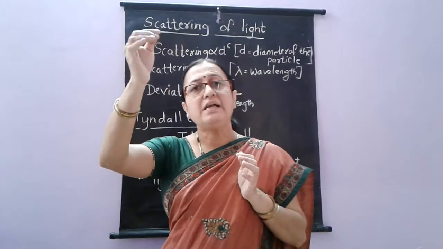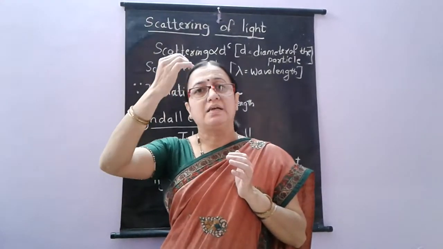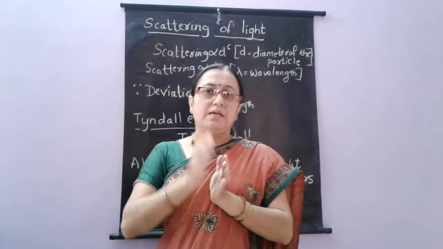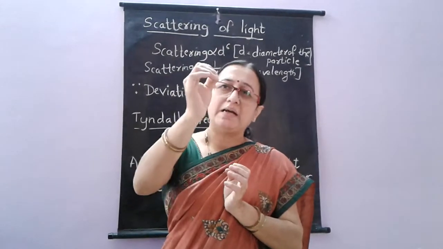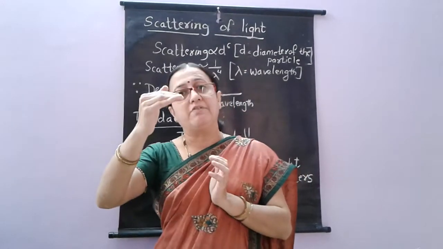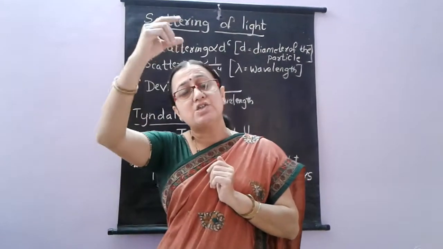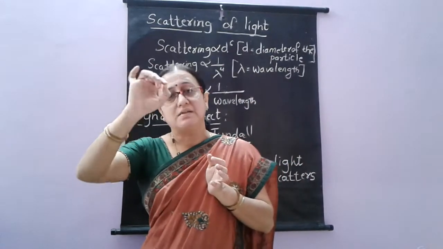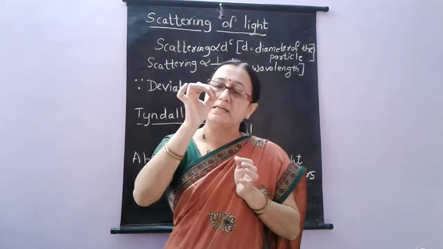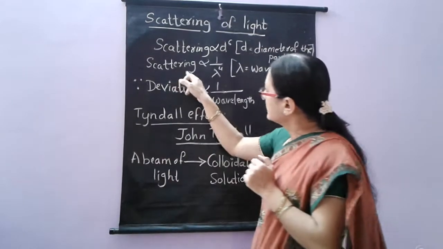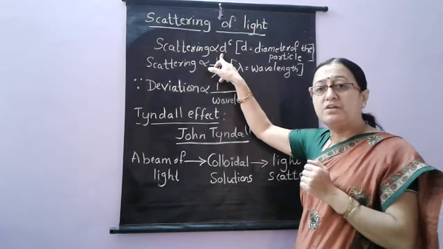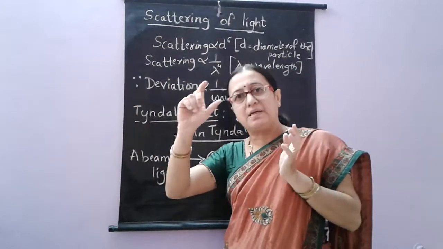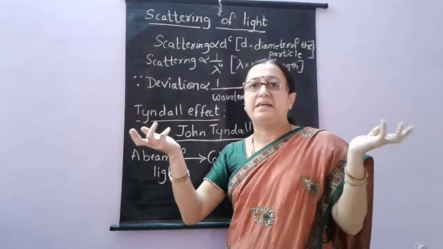Now when the light travels in a medium where the particles are bigger, then more scattering takes place. If the light is passing through a medium in which the particles are very small, then the scattering will be lesser. For larger particles, the red color scatters the more, and for smaller particles, the blue color scatters the more. So scattering is directly proportional to the diameter of the particles. If the particles of the medium are bigger, then more scattering of the light takes place.